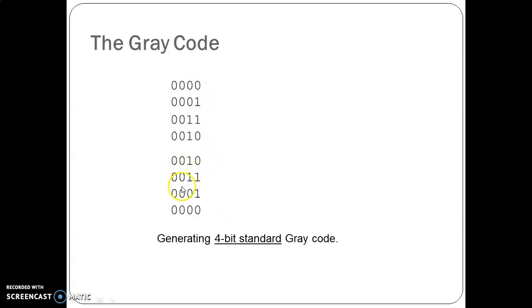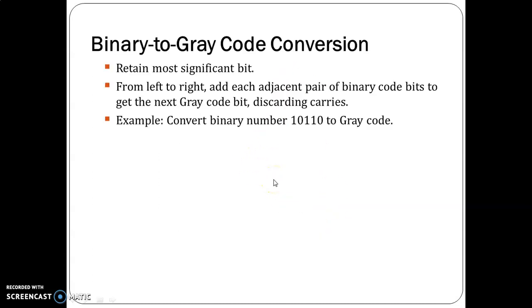So 0010, 0011, 001, 000. Now we'll replace all the third bits by 1. All the third bits are replaced by 1. For the next successive codes, we have to write this in the reflective order. So 0, 1, 00, 01, 01, 0, 111. We have to write everything in the reflective order. Now we have to change only the fourth bit. And this is how gray code is generated. We call this the reflective code.